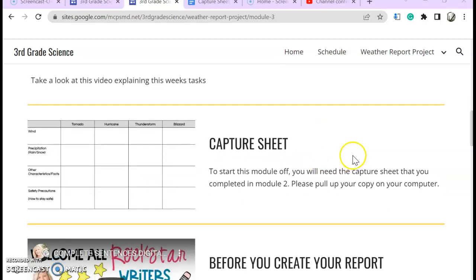The first thing that you need to do for this week is pull up the capture sheet that you completed in Module 2. You are not starting over, you are not completing a new capture sheet, you are using the same one from last week. If you remember, last week you chose one severe weather phenomenon to work on and you completed that part only. You did not complete the entire capture sheet, just your part. So please make sure you pull that up.